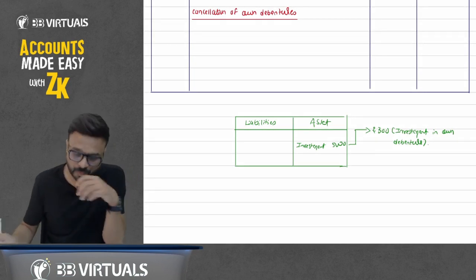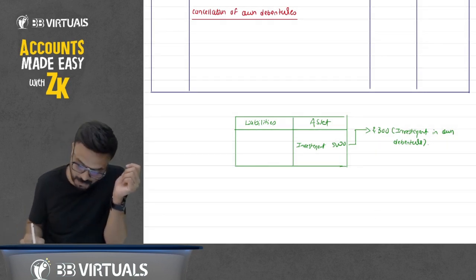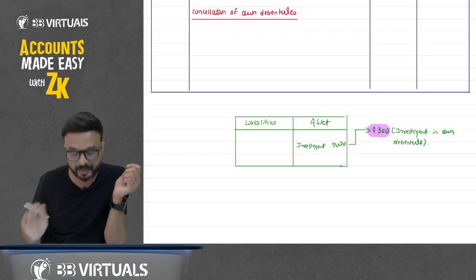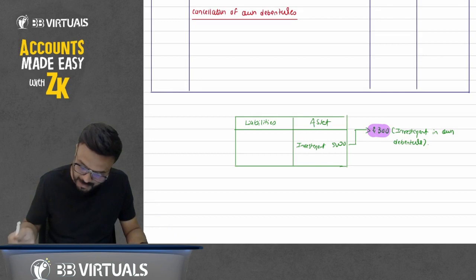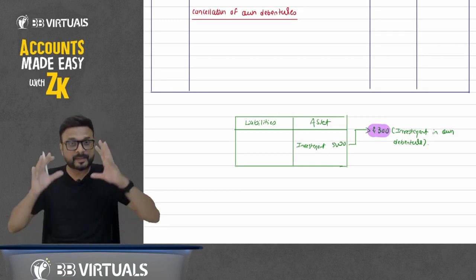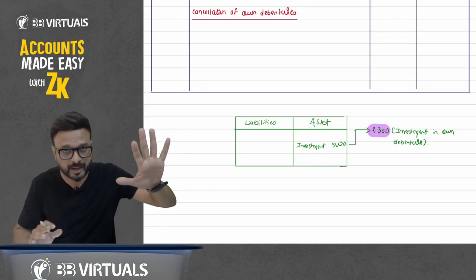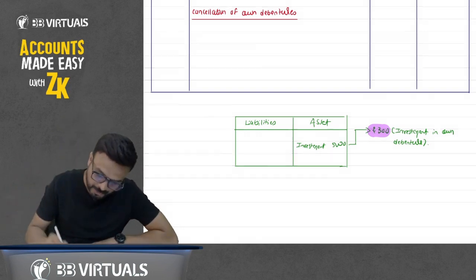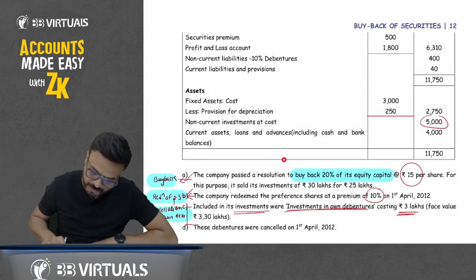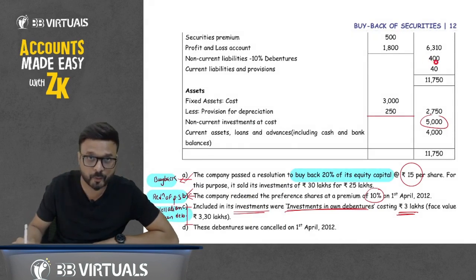So from this 5,000, you are discussing only this 300. Yes. But it is a cost. I have purchased at rupees 300. But this is the same debenture that I have issued in the market, and from the market I have just purchased it. So what happened here? The total debenture mentioned in the question is how much? 400.